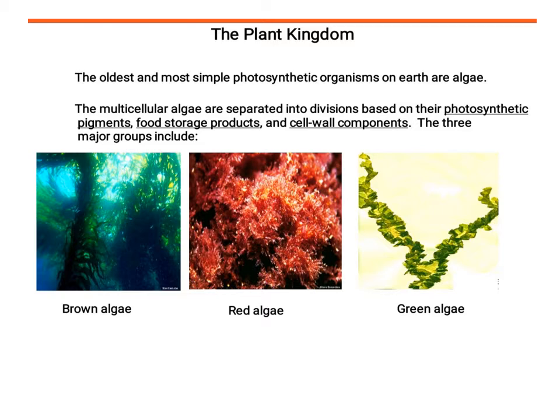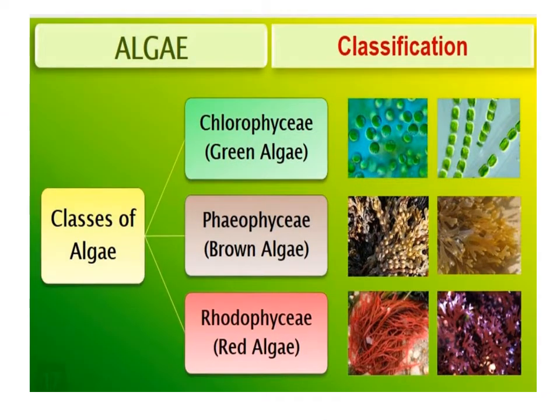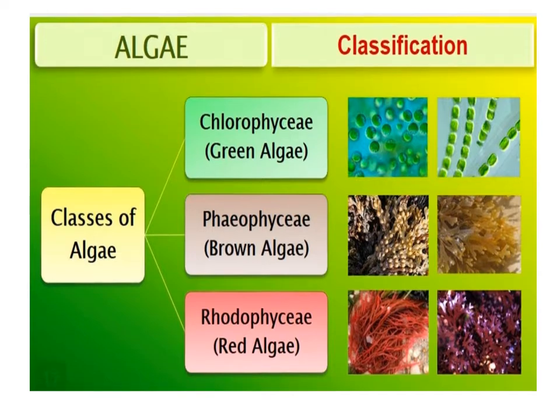Isogamous, fusion of gametes similar in size. They may be flagellated, as in Ulothrix, or non-flagellated, or non-motile, as in Spirogyra. Anisogamous, fusion of two gametes. Importance of algae. At least half of the total carbon dioxide fixed on Earth is carried out by algae through photosynthesis, and thus they increase dissolved oxygen.